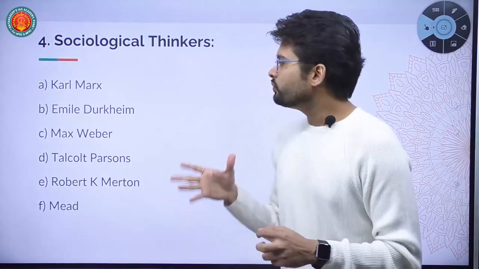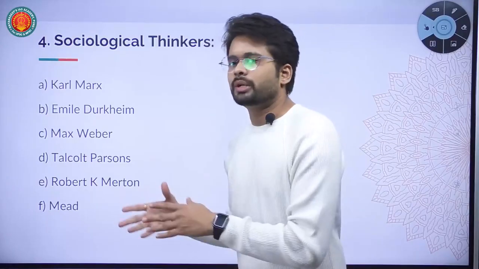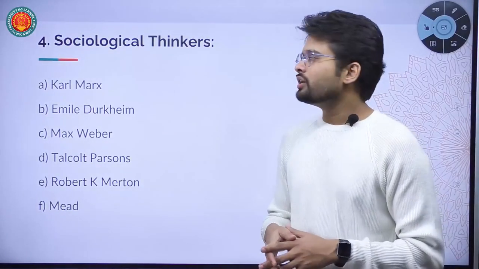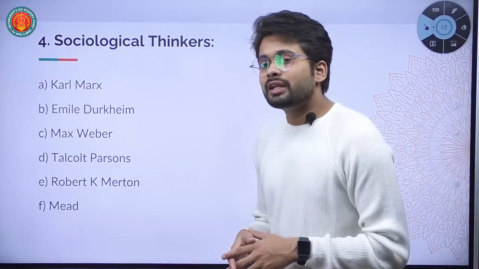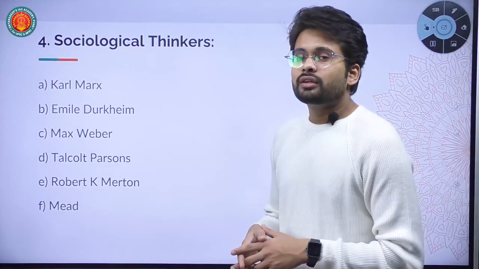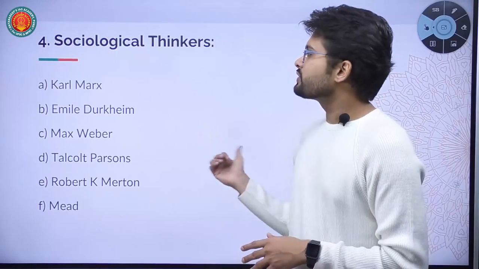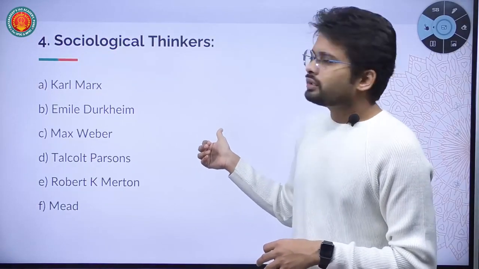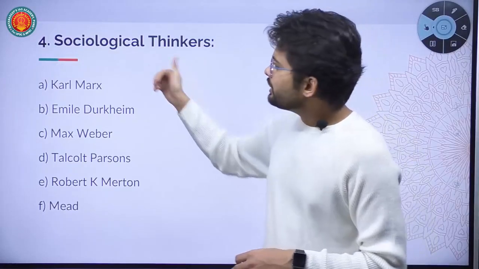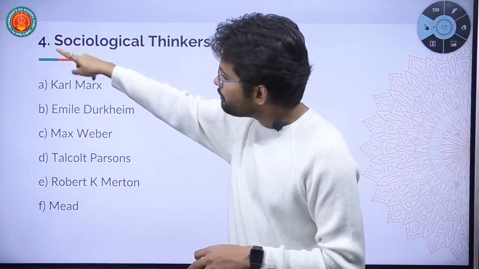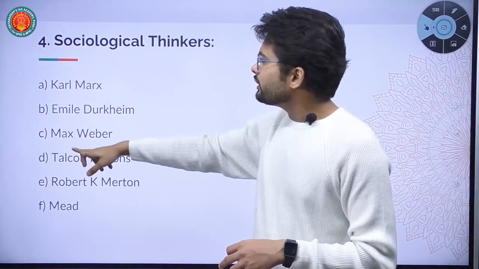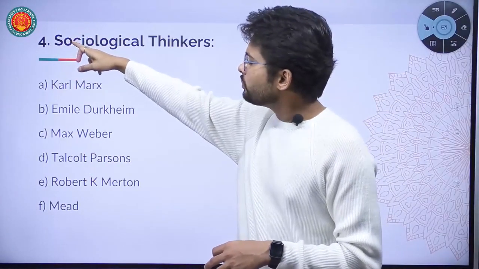All these thinkers we are going to apply in those chapters. Okay, to start with the discussion, we will first start with the syllabus given in our syllabus copy, with Marx. Karl Marx is the first sociological thinker. The code for Karl Marx will be paper 1 by 4 by A. Like for Talcott Parsons, it will be paper 1 by 4 by D.